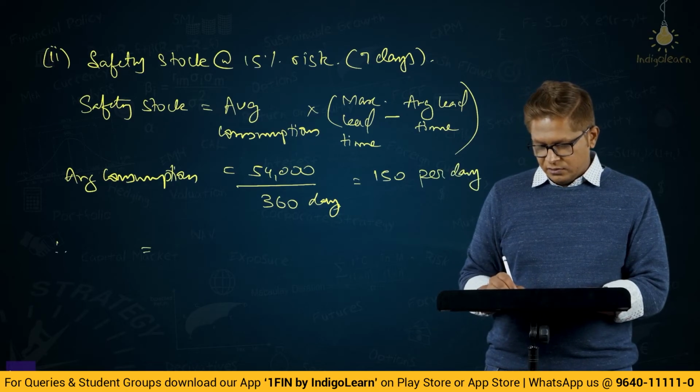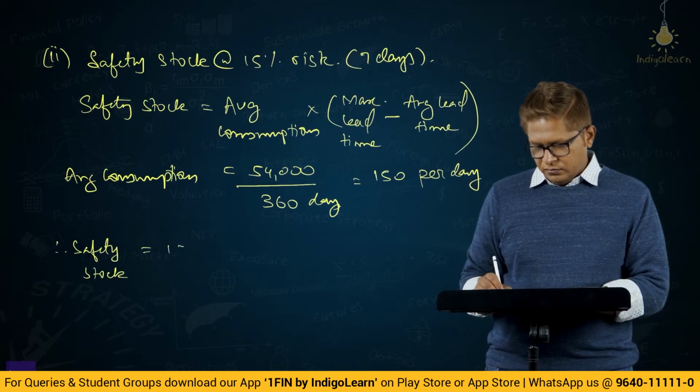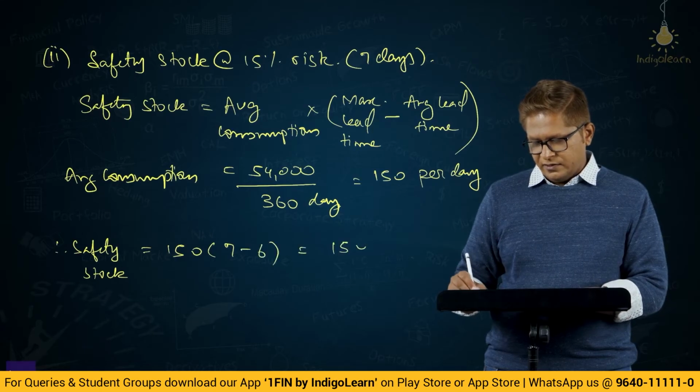This is the average consumption. Therefore, safety stock is equal to 150 into 7 minus 6, which is 150 castings.